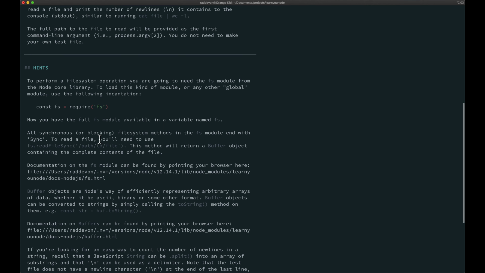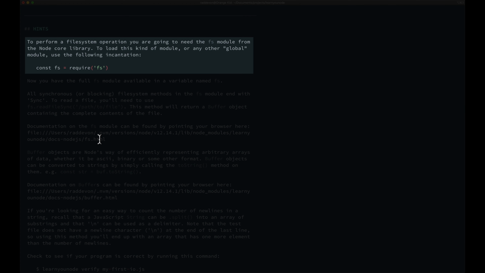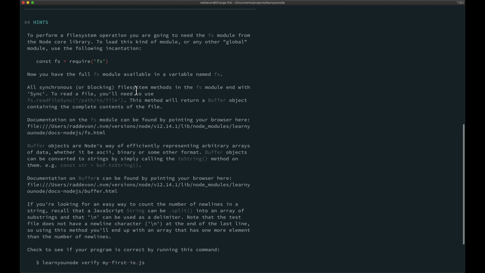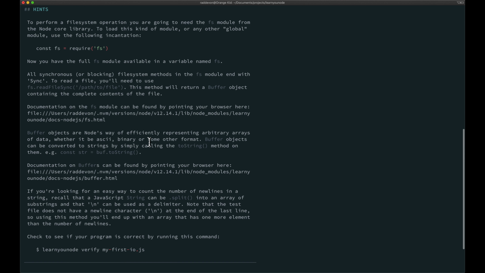Okay, let's look at the hints. To perform a file system operation, you're going to need the fs module from the Node core library. To load this kind of module or any other global module, use the following incantation. I like calling that an incantation. Now you have the full fs module available in a variable named fs. All synchronous file system methods in the fs module end with Sync. To read a file, you'll need to use fs.readFileSync and then pass in the path to the file as a string. This method will return a buffer object containing the complete contents of the file.